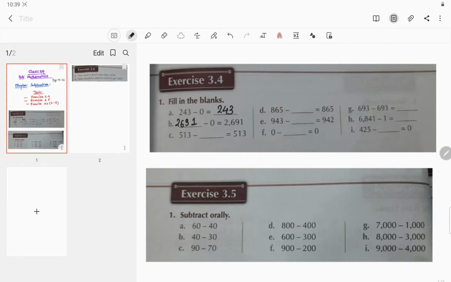If I subtract the difference from the minuend, you will get 0, because 513 minus 513 is 0. Okay, so similarly question number D, it will be 0.